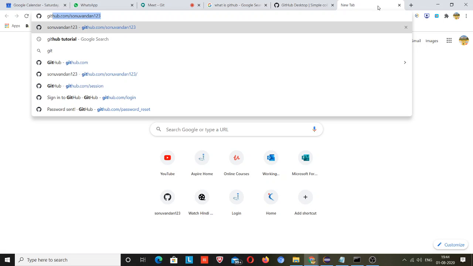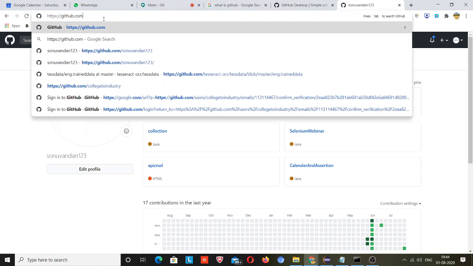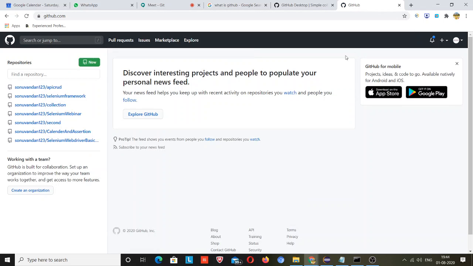And second, you can make an account on the GitHub site. It is a very simple process. Just go to github.com, it will pop up some screen, like I will show you.